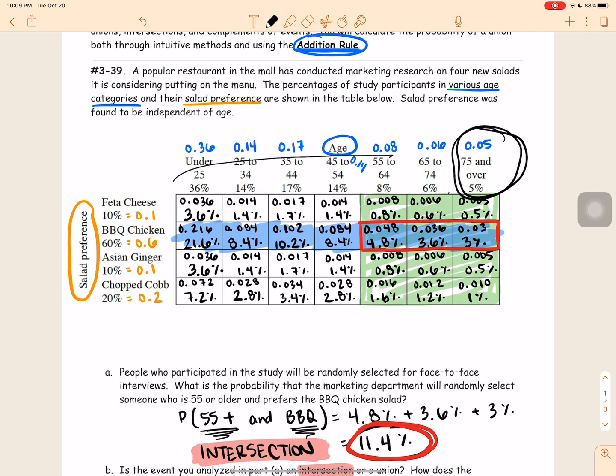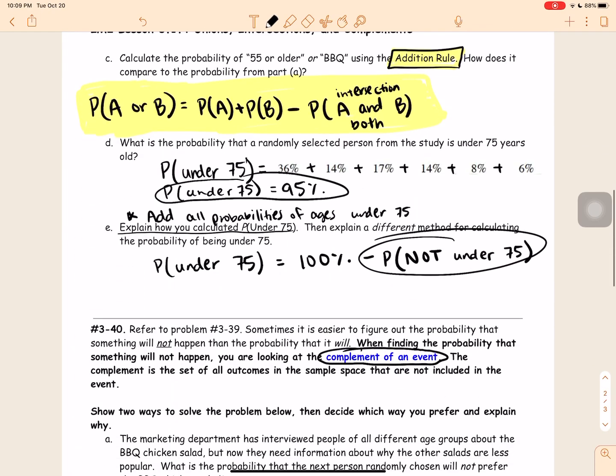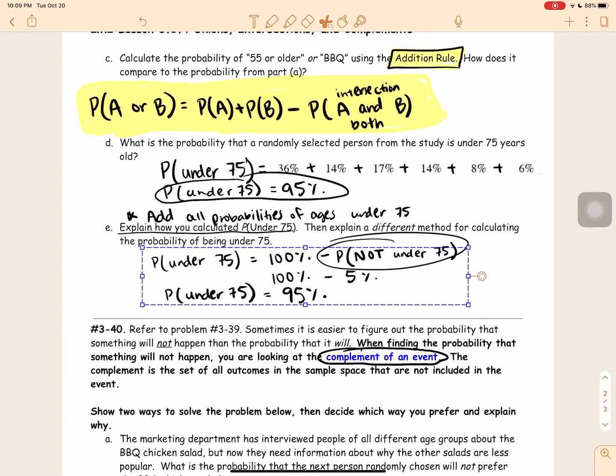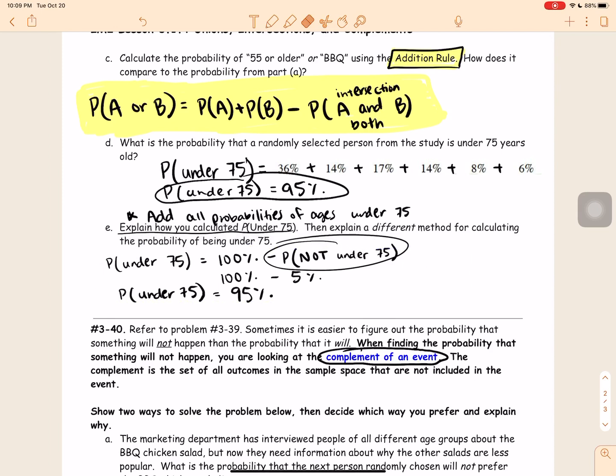Okay, so let's go up here and see what is the probability of somebody who is not under 75. Well, all of these people here are under 75. So the only people who are not under 75 are the people who are 75 and over, right? So we have 5% of people who are not under 75. So if we do 100%, all of the people, minus the 5% who are not under 75, we get that the probability of people under 75 is 95%. 100 minus 5.